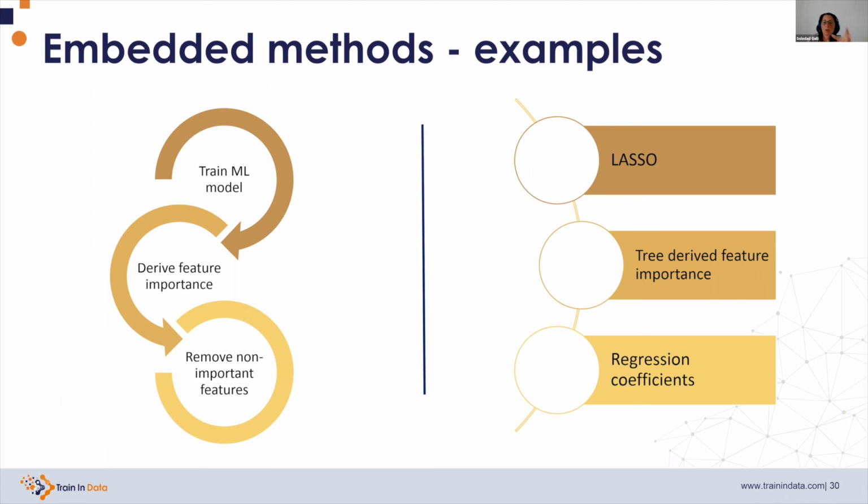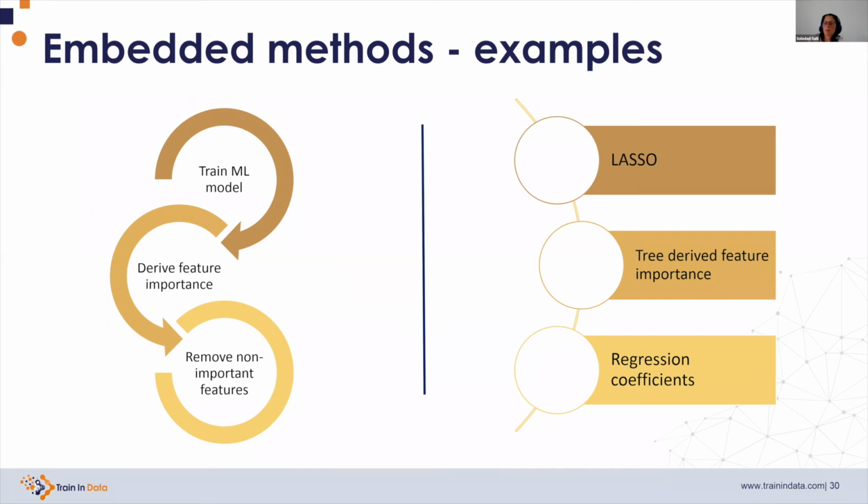The workhorse of the embedded methods is lasso. Lasso offers a penalization metric that will shrink the coefficients of variables that are not useful to 0. So if the coefficient is 0, then we can remove that feature.